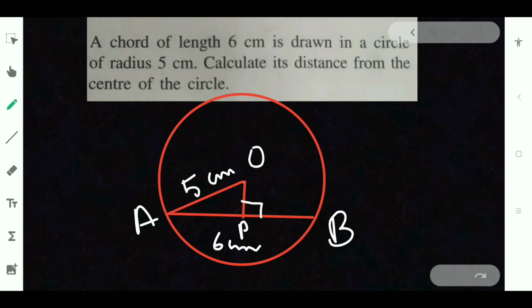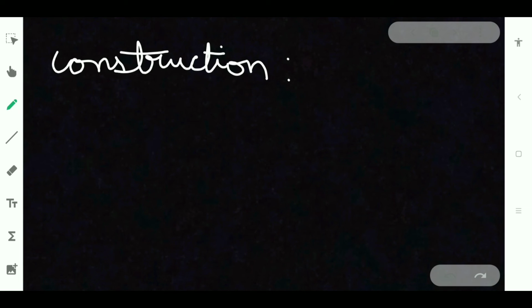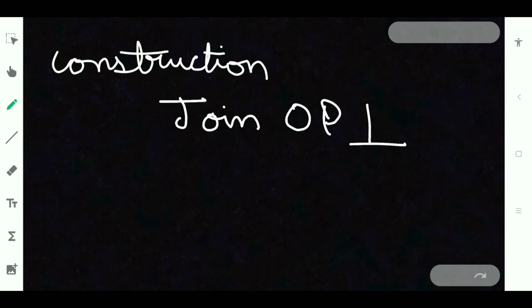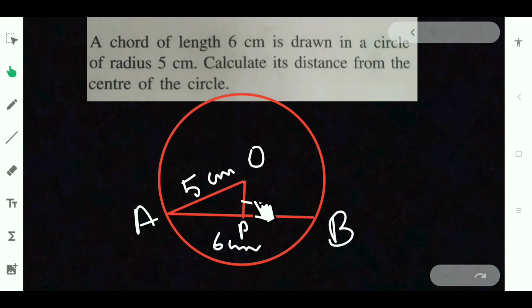This point is P. So construction: join OP, perpendicular to AB. Join OP perpendicular to AB means nothing but OP should be perpendicular to AB. OP is perpendicular to AB.